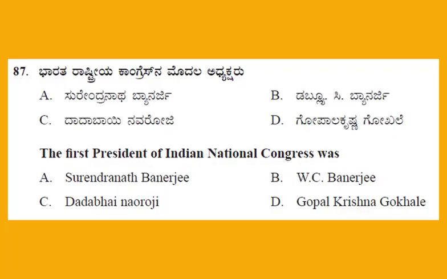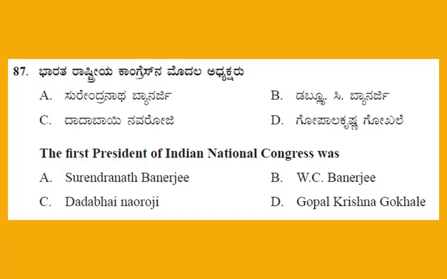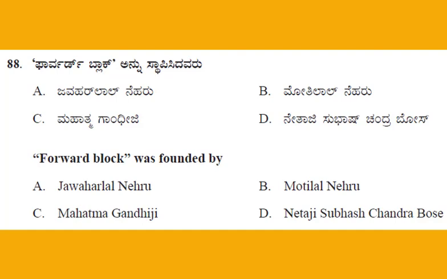Question number 87. The first president of Indian National Congress was. This is the question from history unit number 7, freedom movement. And the four options: option A, Surendranath Banerjee; option B, W.C. Banerjee; option C, Dadabhai Naoroji; option D, Gopala Krishna Gokhale. And the right answer for this question: option B, W.C. Banerjee.